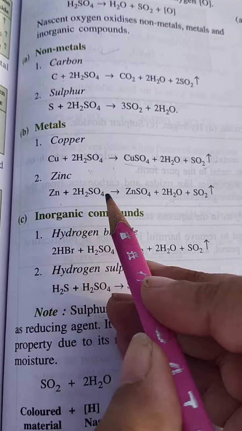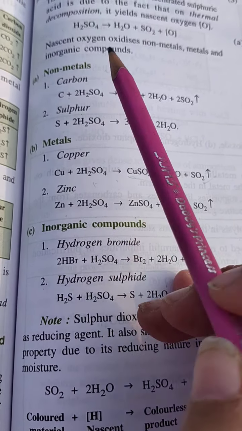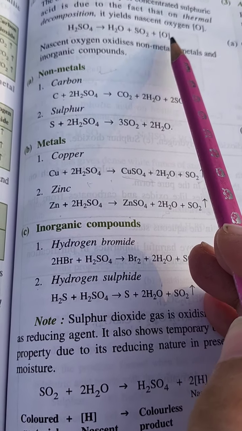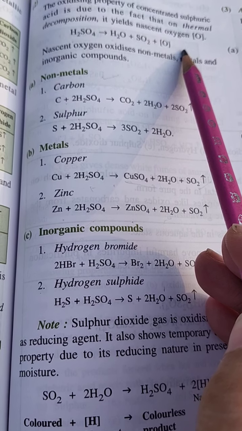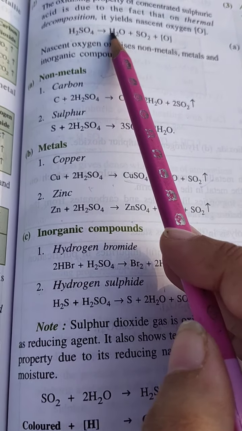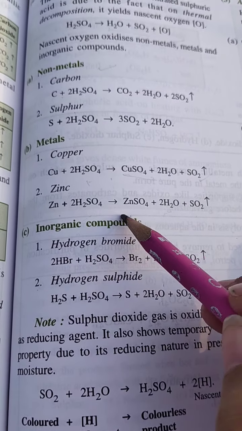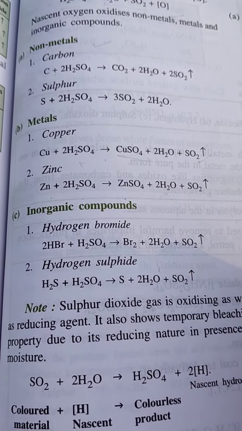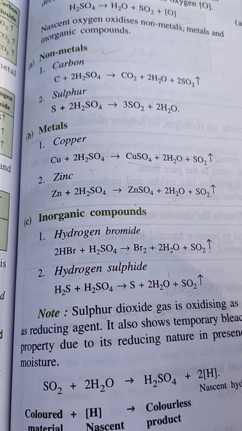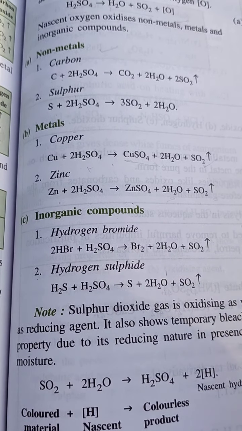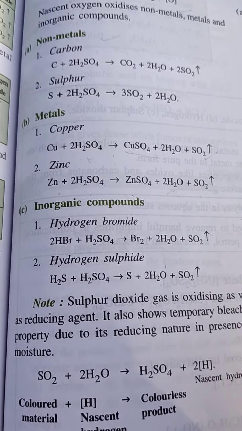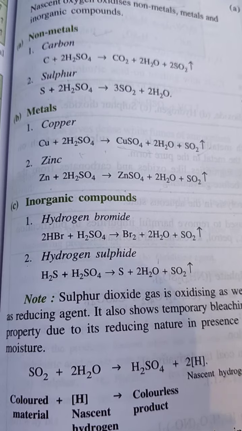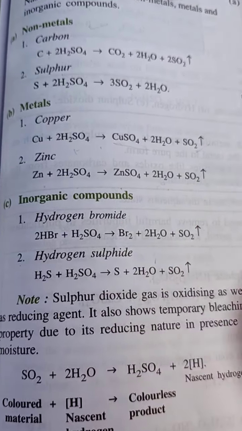Understood? Zinc plus H2SO4 forms ZnSO4. Now here you saw that H2SO4 is breaking down into water, sulfur dioxide and oxygen. This oxygen is acting as an oxidizing agent, meaning this oxygen is oxidizing and the rest is released. So here it is forming ZnSO4, water and sulfur dioxide. It is not that hydrogen is released first and then changes into water. No, because it is an oxidizing agent, it oxidizes within the reaction only, right? That is why the rule that a metal placed below hydrogen cannot displace it is not being broken here.